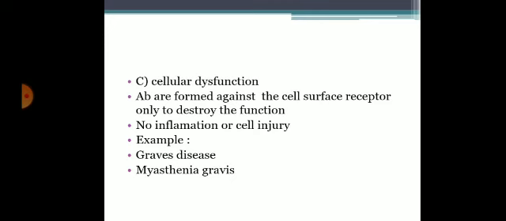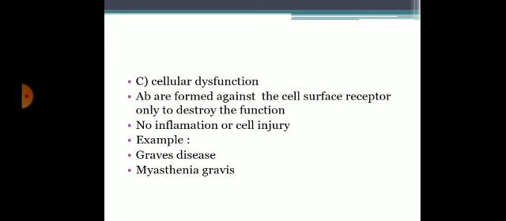In this, there is no inflammation or cell injury. Examples of this are Graves' disease and myasthenia gravis. I repeat, in antibody mediated hypersensitivity, three mechanisms are involved: opsonization and phagocytosis, inflammation, and cellular dysfunction.